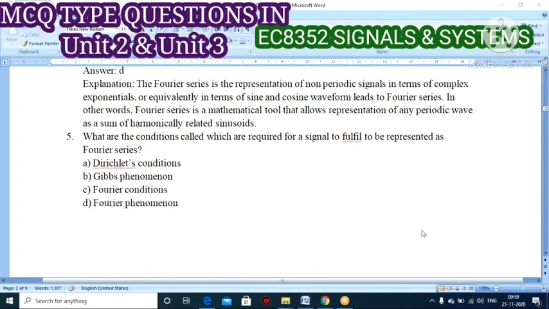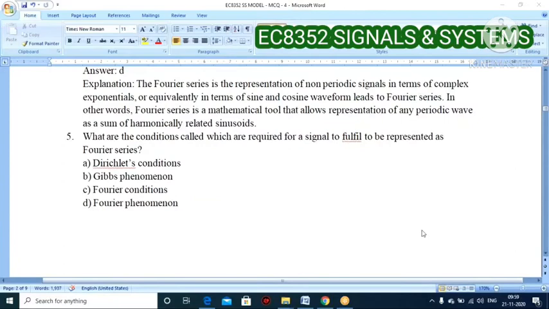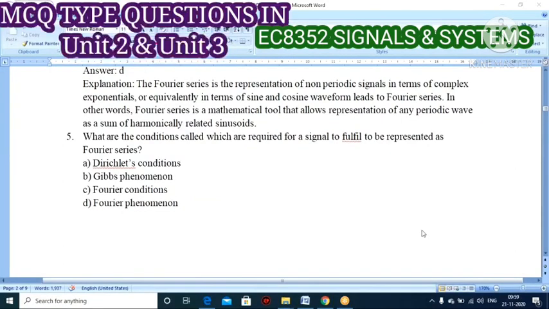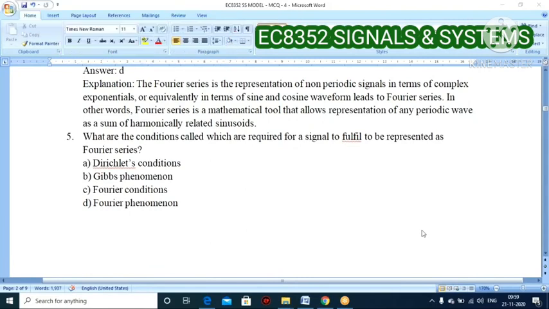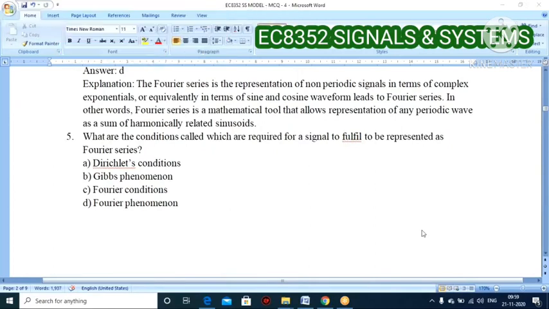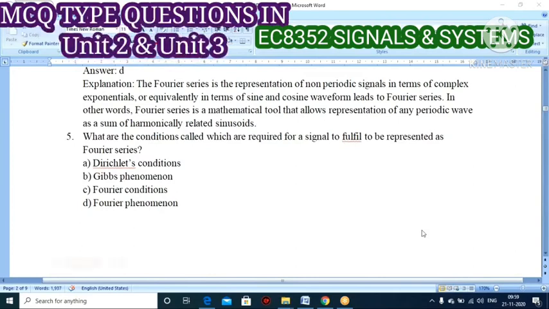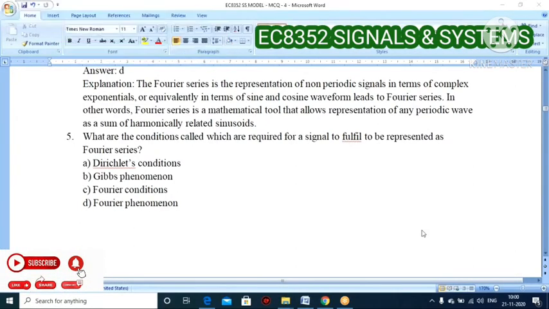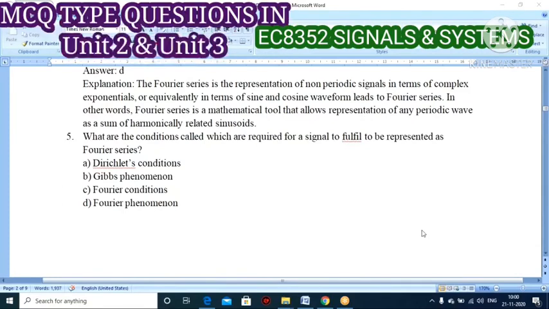At the same time, Fourier series is used to represent any periodic wave. So it's mostly related to a sum of harmonically related sinusoidal functions, that is A naught plus summation An cos term plus summation Bn sin term. This is your expression for Fourier series. So based upon the mathematical representation, you can frame your definition of Fourier series.